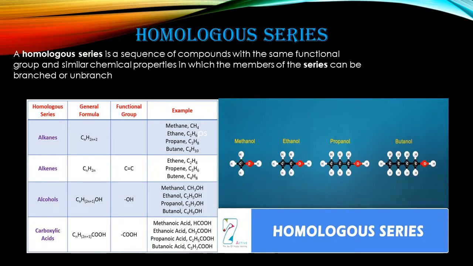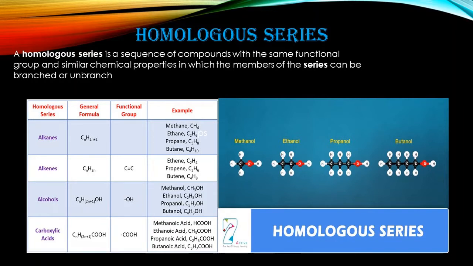Now you have to compare methyl and ethyl. Whenever you compare them, one CH2 group is extra. So there is a difference of a CH2 group between the two compounds in the series, methyl and ethyl. For a homologous series, this is necessary. Whenever we proceed to the next compound, the CH2 group will increase. So there is a difference.